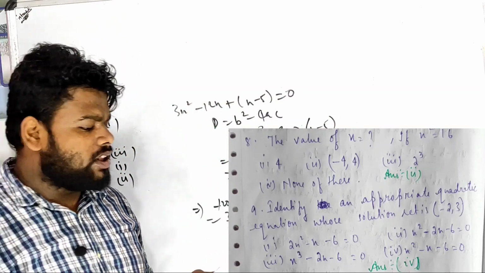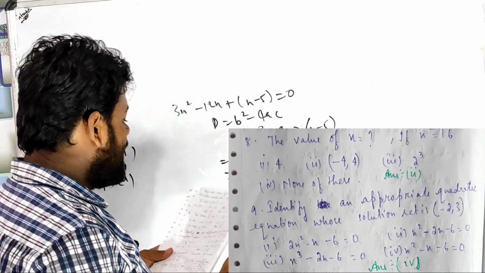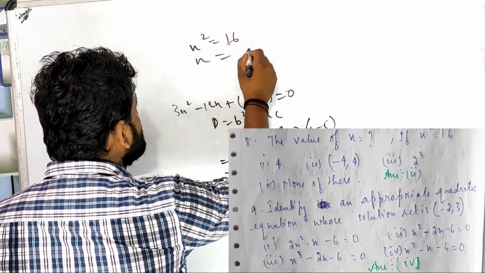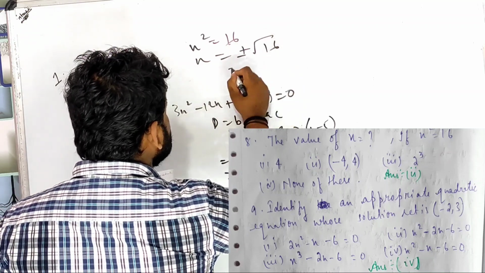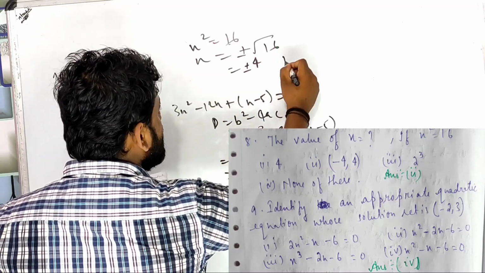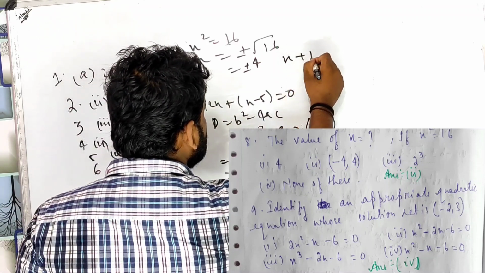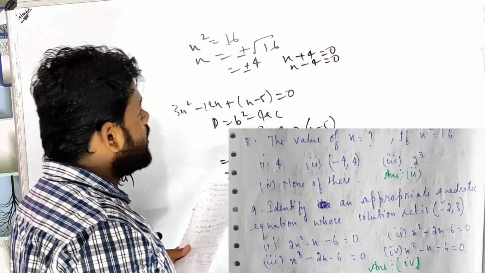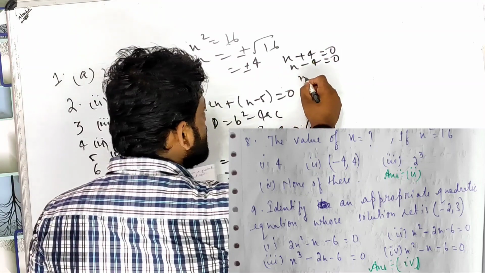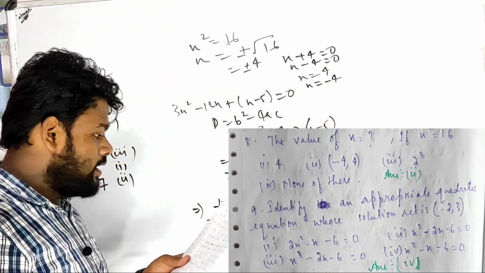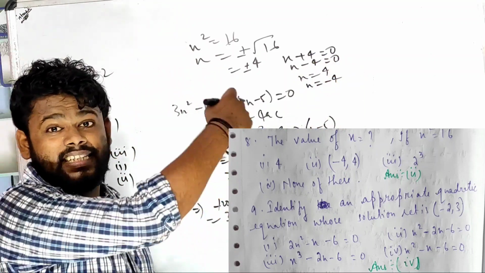If x square equals this, the options have been given. X square equals 16. X equals plus or minus under root of 16, that means plus or minus 4. That means x plus 4 equals 0, x minus 4 equals 0. So x equals 4, x equals minus 4. Is it there in the answer? Yes, option 2 is the answer. See, this is the type of problem.